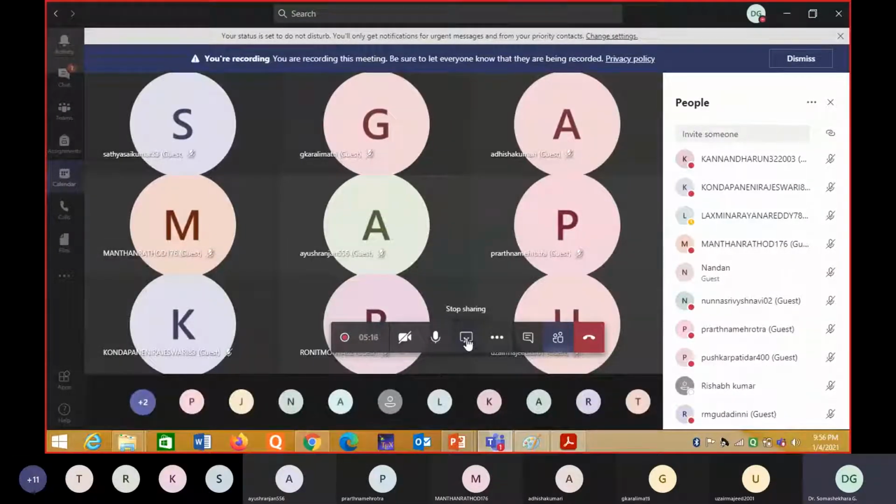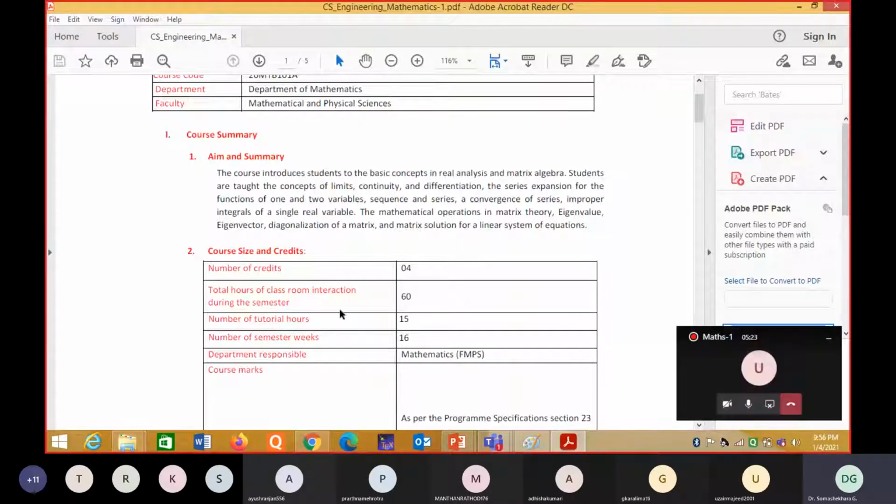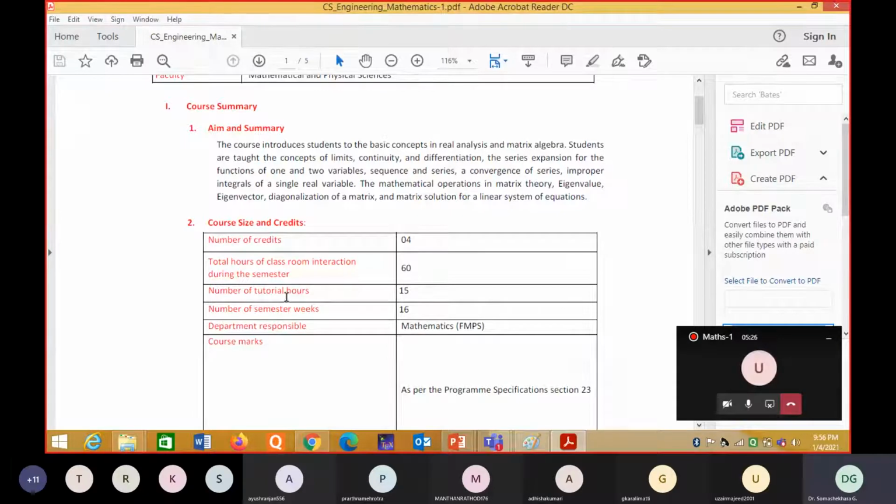Total hours of classroom interaction is 60 and the number of tutorial hours is 15. Including tutorial hours, it is 60 only.